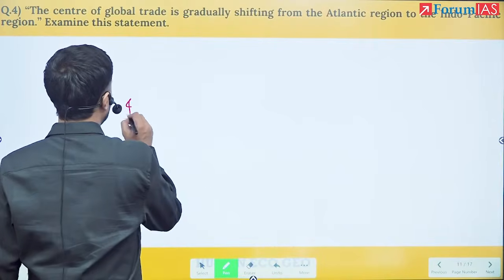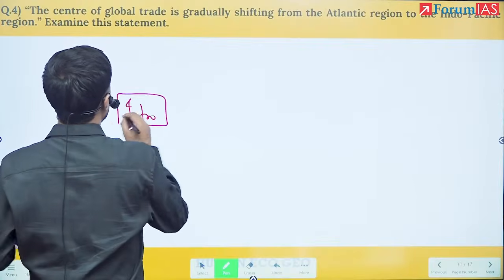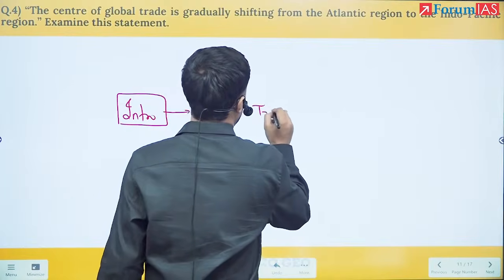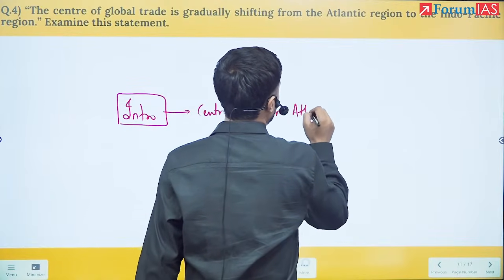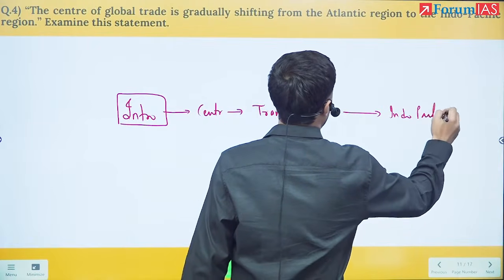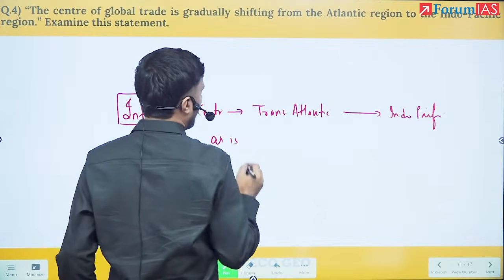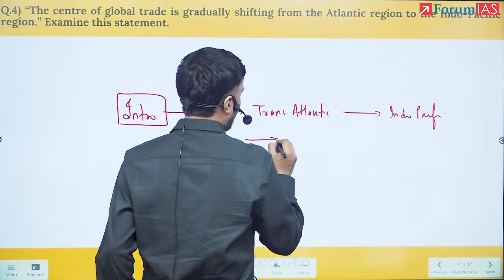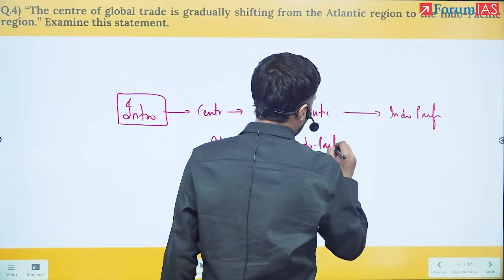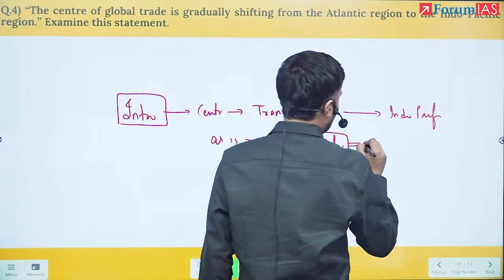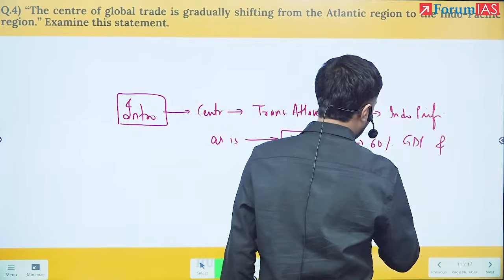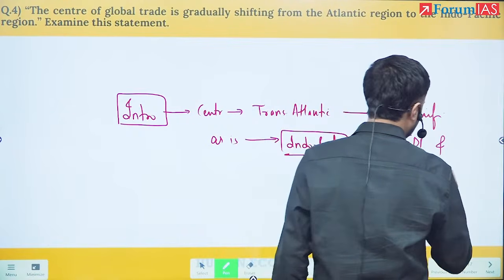I can write in the intro that the center of global trade has shifted from transatlantic to Indo-Pacific, as is seen as Indo-Pacific now holds 60% of the global GDP and 48% of the global trade.